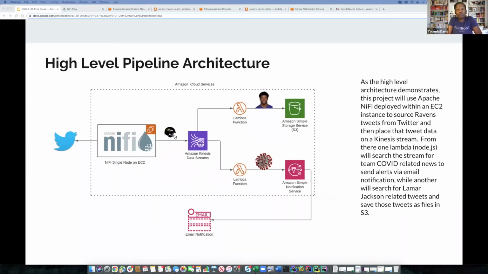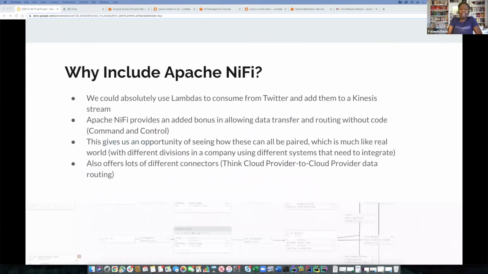From there, two lambdas consume data from that stream. One searches for any tweets that contain references to Lamar Jackson to save in an S3 bucket, and the other lambda searches for tweets that reference any mention of COVID to send to an SNS topic that has an email subscriber. Now you might ask, why would we use Apache NiFi for this?